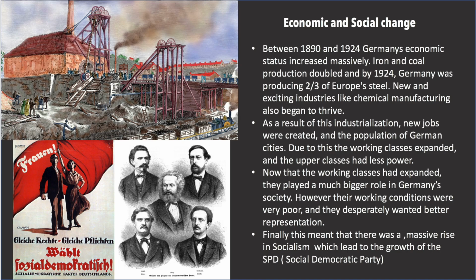Now that the working classes had expanded, they played a much bigger role in Germany's society. However, their working conditions were very poor and they desperately wanted better representation. Finally, this meant that there was a massive rise in socialism, which led to the growth of the SPD, the Social Democratic Party. The German aristocracy and Kaiser Wilhelm feared the growth of socialism. Wilhelm was worried about the SPD wanting a revolution to overthrow the monarchy and destroy the German class system.